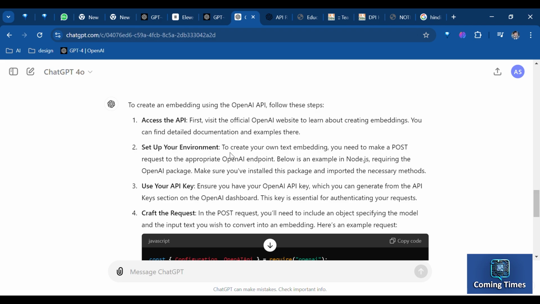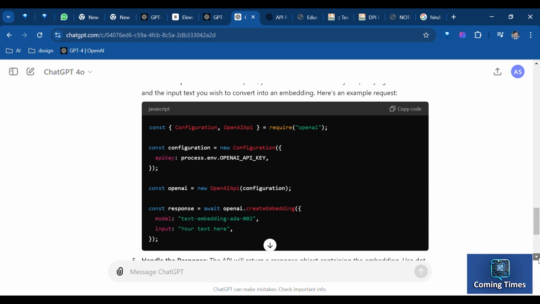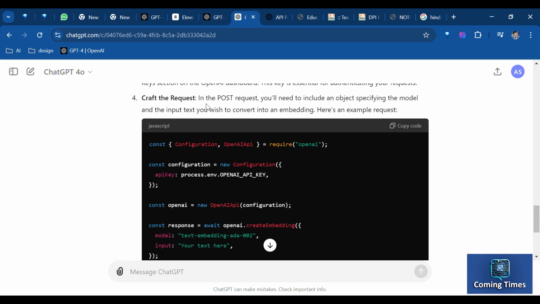That object has to include the model, and also it's going to include the input. So, in this case, it is the text that you want to turn into an embedding. So, this is the code for doing that. And here is the response, which comes back as an object, and then you use dot notation to get the data. Go into the array in order to get the embedding. That will give you the semantic meaning of whatever text you pass through.